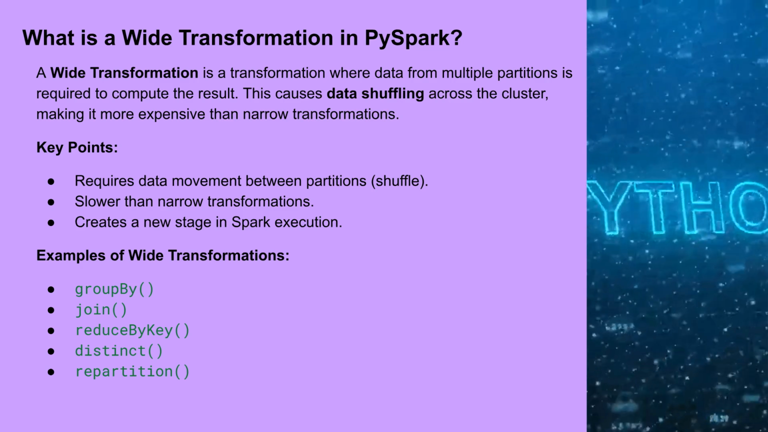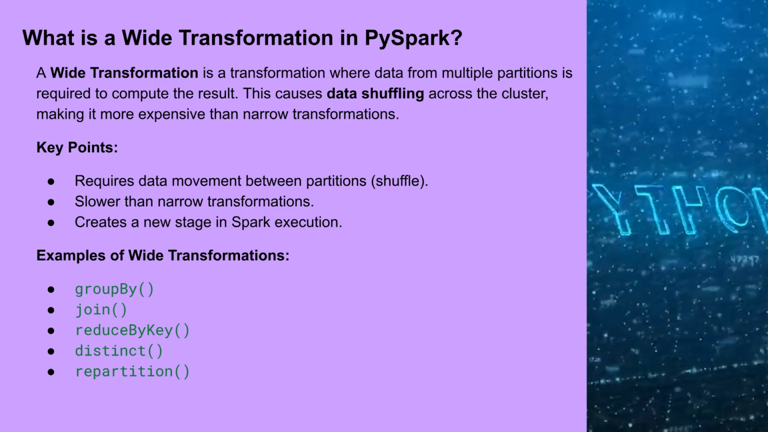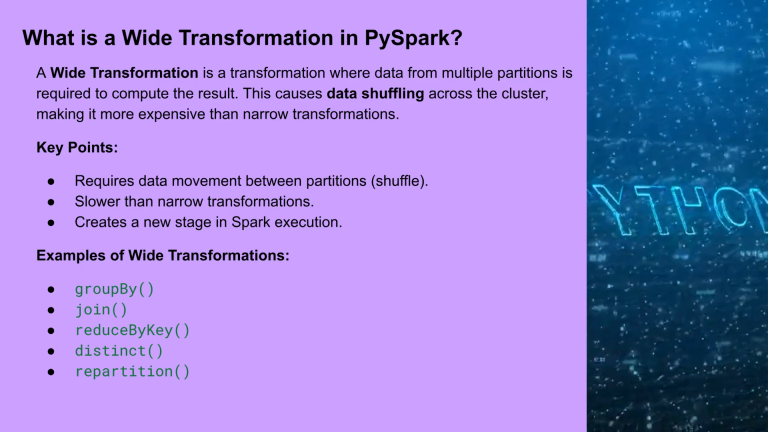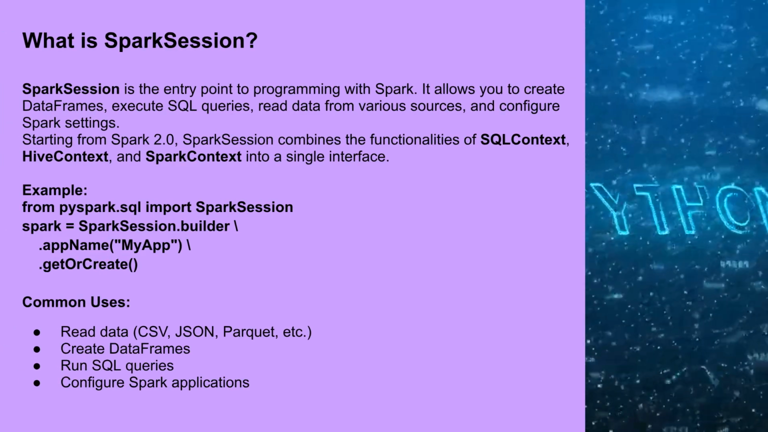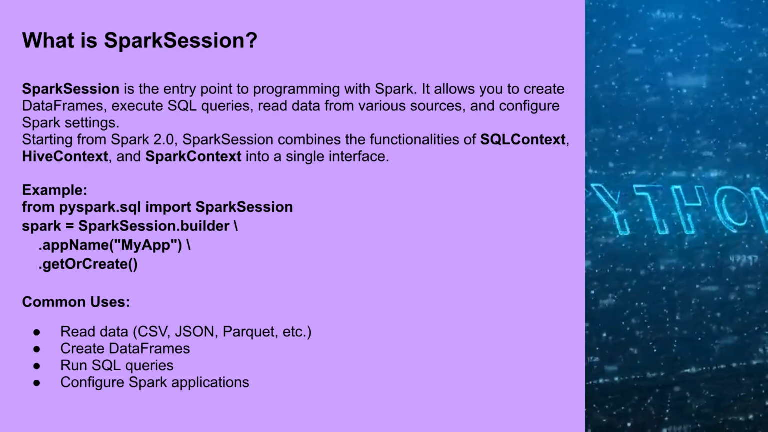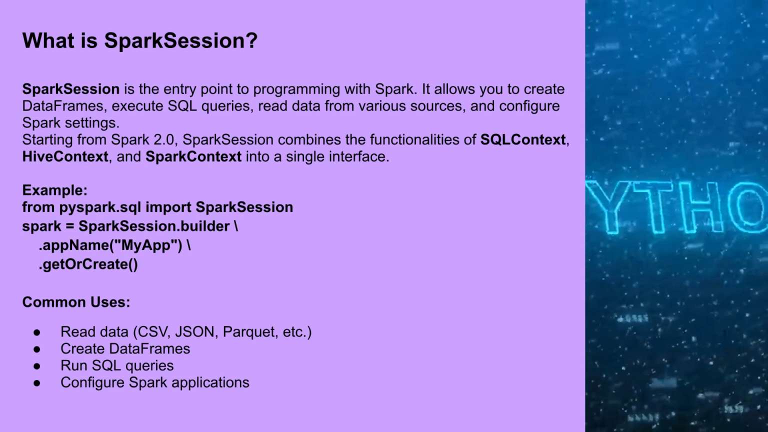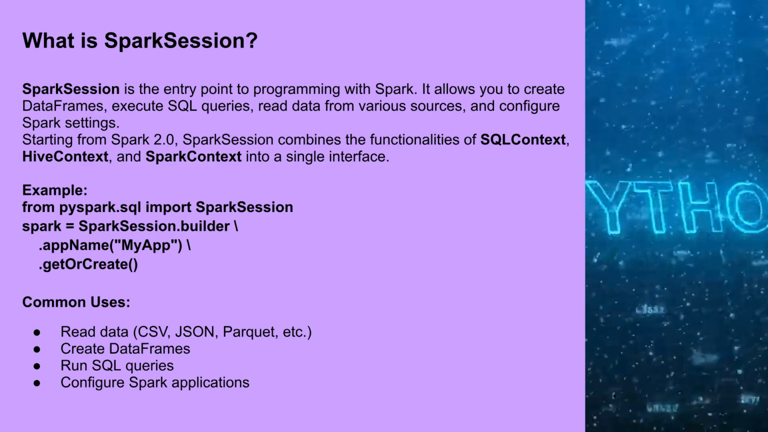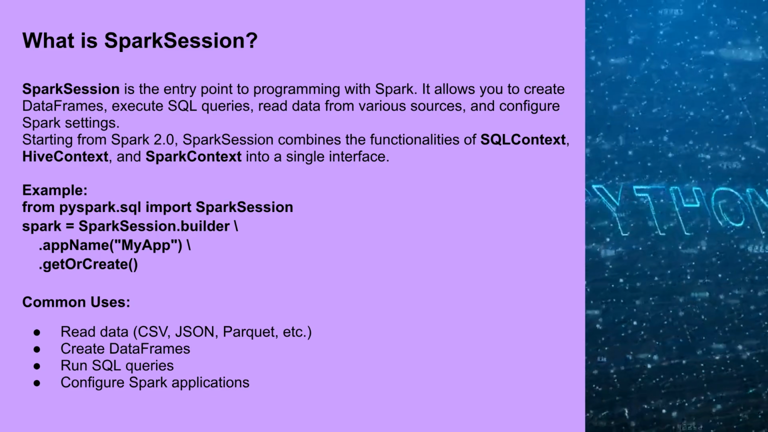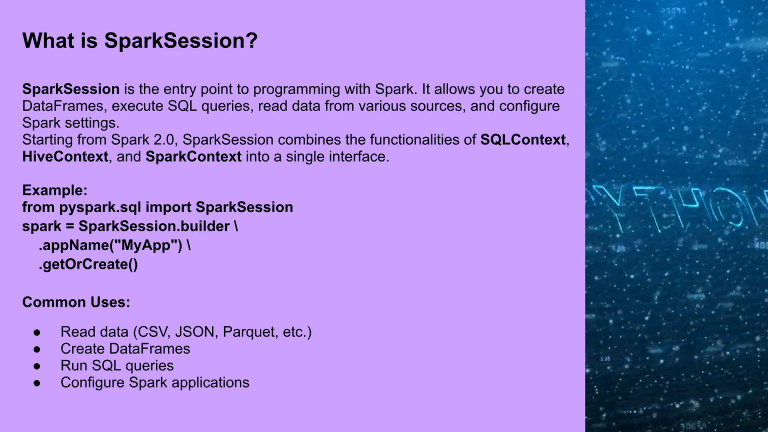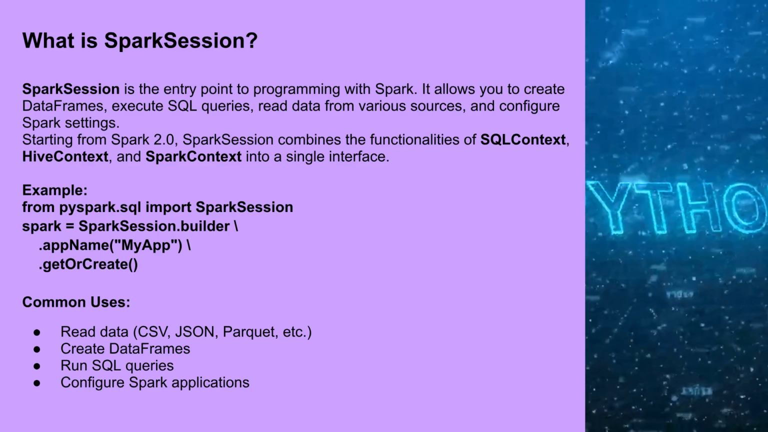Examples of wide transformations: group by function, join function, reduce by key function, distinct function, repartition function. What is SparkSession? Answer: SparkSession is the entry point to programming with Spark. It allows you to create data frames, execute SQL queries, read data from various sources, and configure Spark settings. Starting from Spark 2.0, SparkSession combines the functionalities of SQL context, Hive context, and Spark context into a single interface.